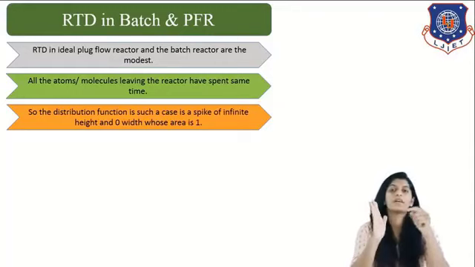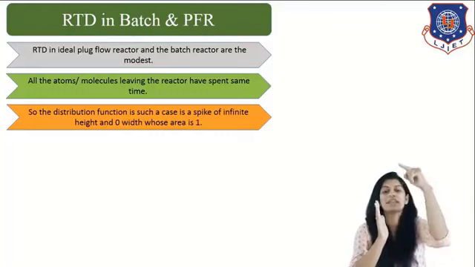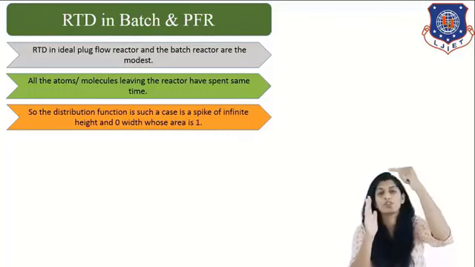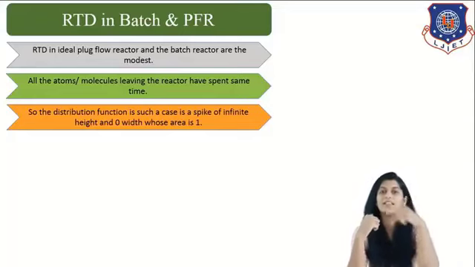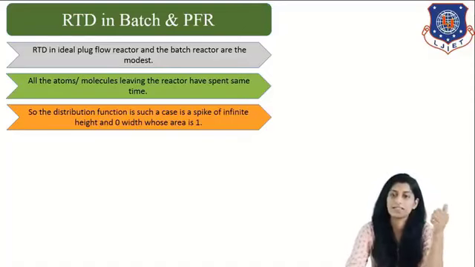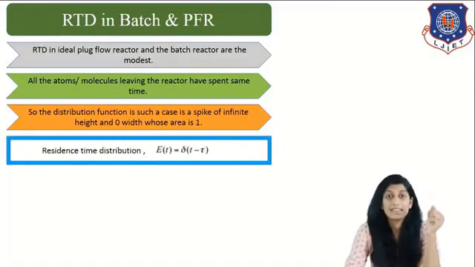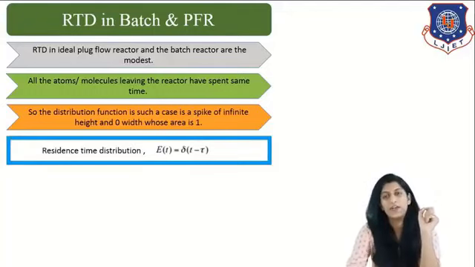So if you plot a cumulative distribution curve, it will be a vertical straight line, because all the molecules have spent the same time inside the reactor. So the residence time distribution is basically given by